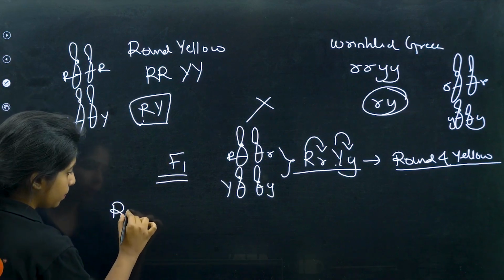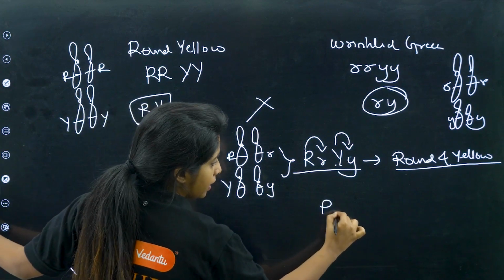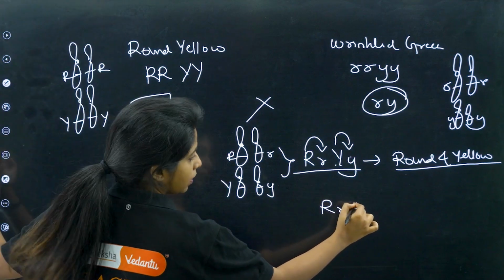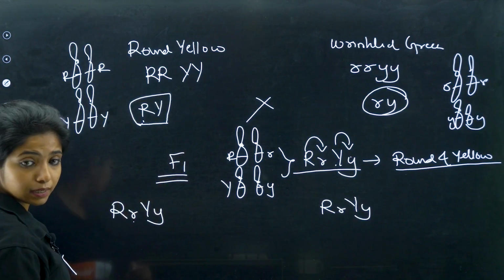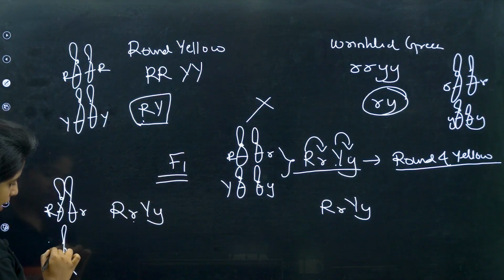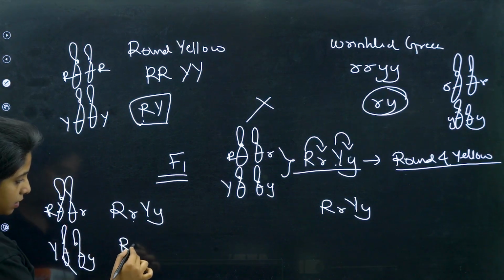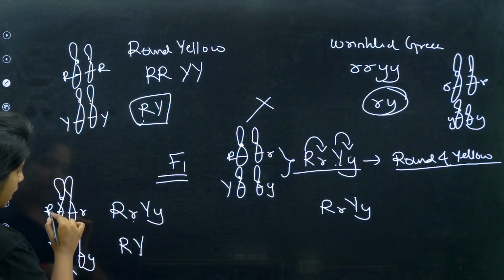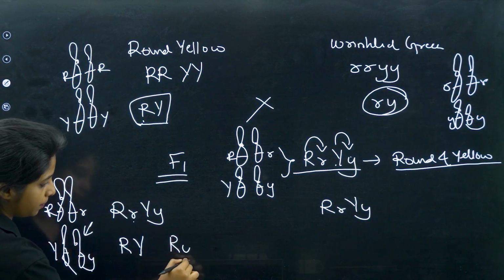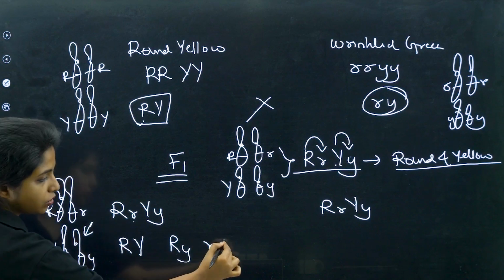So here now the parent will be capital R, small r, capital Y, small y. Similarly, another parent, capital R, small r, capital Y, small y. How do you make it in the gametes? Always remember, here capital R, small r, capital Y, small y. From this pair one can come, from this pair suppose Y came. Again from this pair one can come, this time the smaller one, so I will write like this.